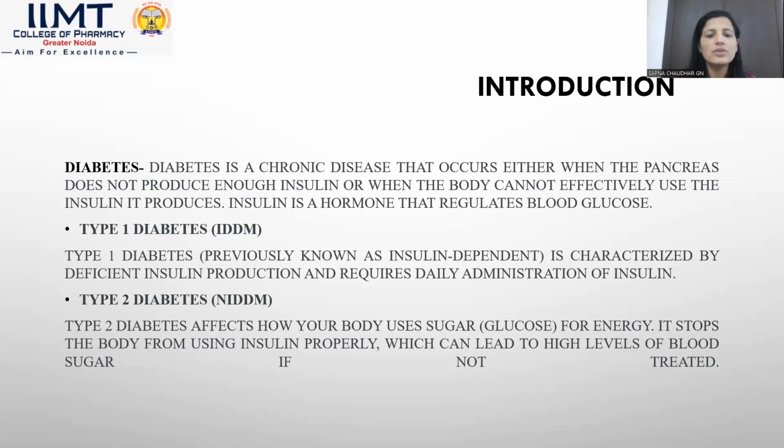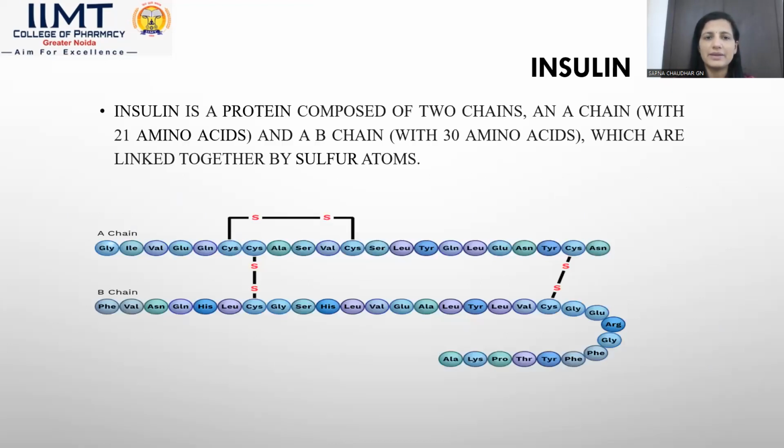It affects how your body uses sugar, that is glucose, for energy. It stops the body from using insulin properly. There is a sufficient amount of insulin, but your body does not use that insulin properly, which can lead to a high level of blood glucose. If it is not treated, anti-diabetic drugs are used for the treatment of type 2 diabetes mellitus. So what is insulin?